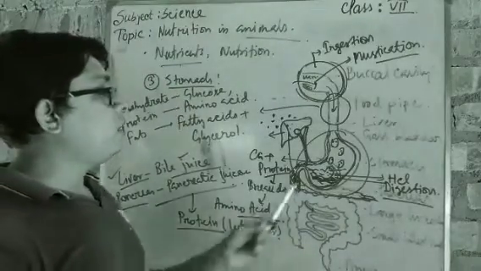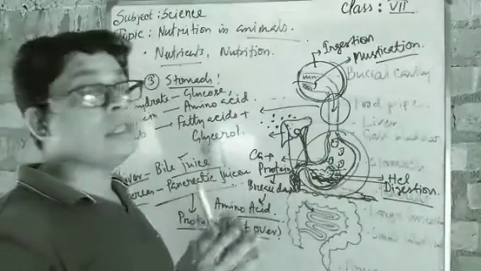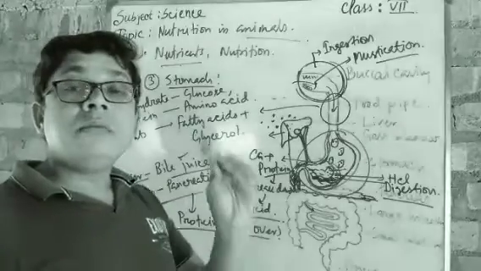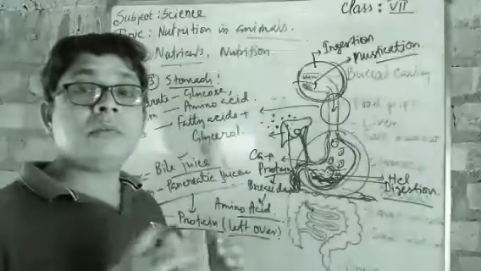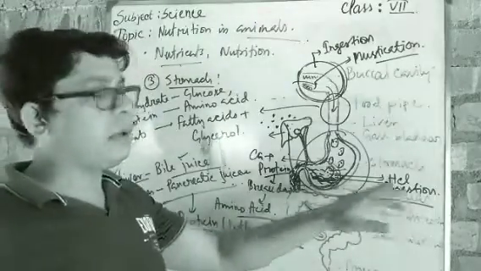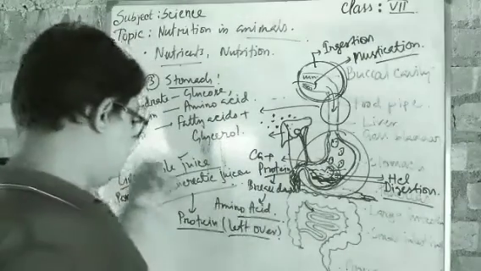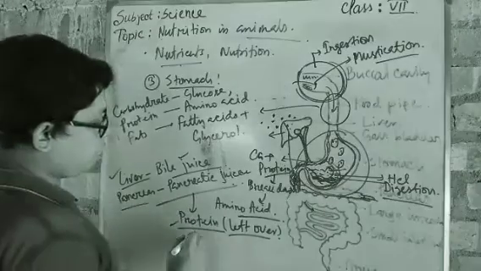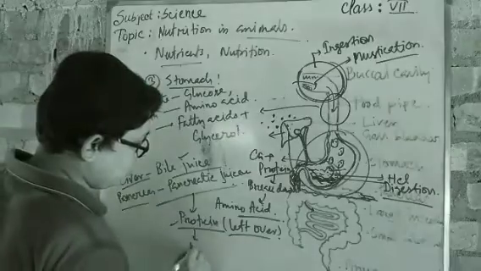It means that when HCl was trying to digest all the protein, few of the protein were left to be digested. If there is none left, there is no function for the pancreatic juice. But if there is, the pancreatic juice digests all those leftover proteins again. Got it? And it makes the amino acids.